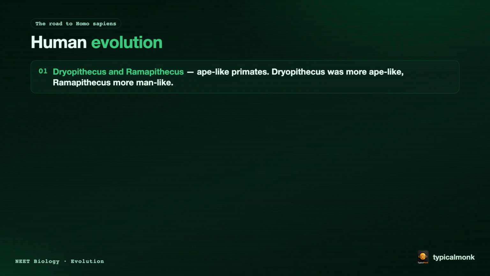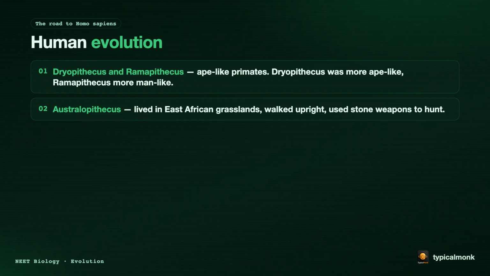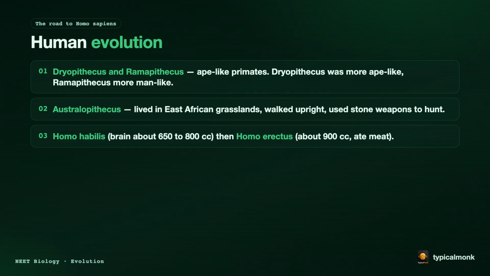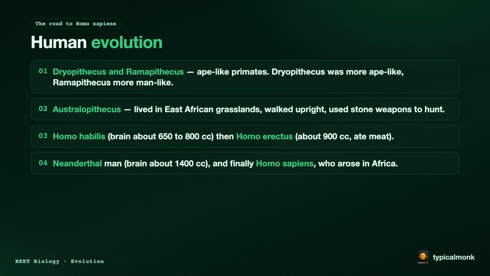Now, the journey to the human. Dryopithecus and Ramapithecus, ape-like primates. Dryopithecus was more ape-like, Ramapithecus more man-like. Australopithecus lived in the East African grasslands, walked upright, and hunted with stone weapons. Homo habilis, with a brain of about 650 to 800 cc, and then Homo erectus, about 900 cc, who ate meat. The Neanderthal human, with a brain of about 1400 cc. And finally Homo sapiens, who arose in Africa.